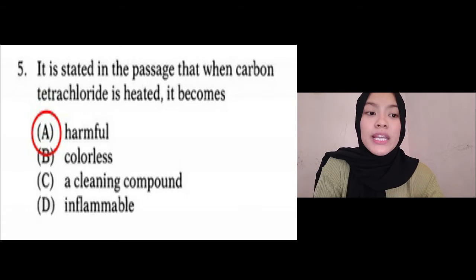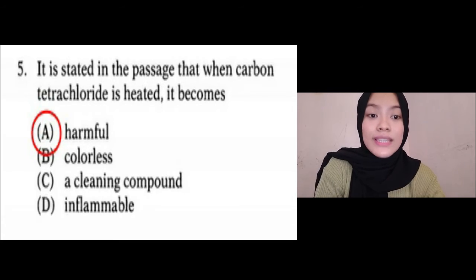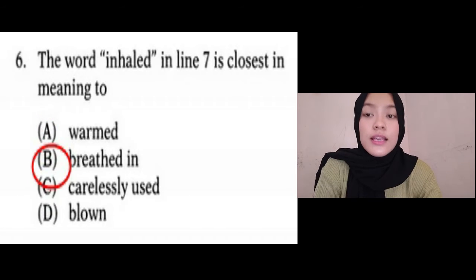It's not B because colorless means having no color. There is no correlation between the statement and the choice. It is also not C because it doesn't match the sentence stated in the reading text. And inflammable in choice D means capable of being easily ignited and of burning. So those are the reasons why I do not choose the others. Next, we have number 6.